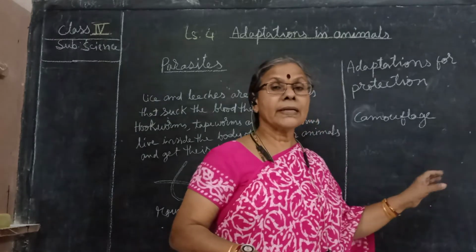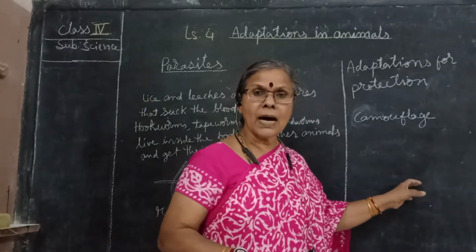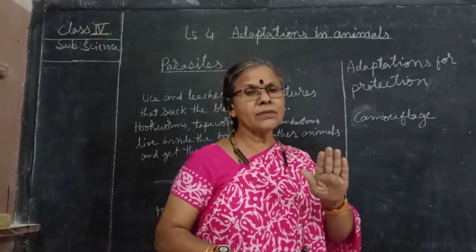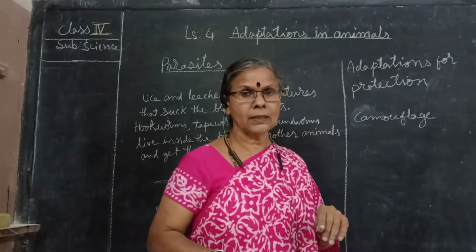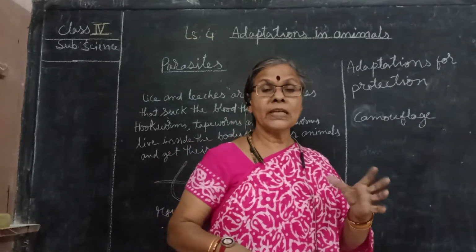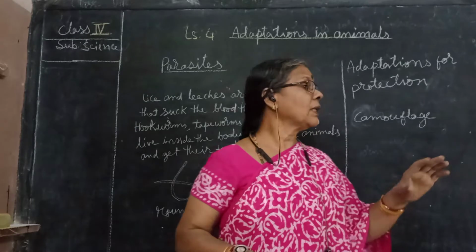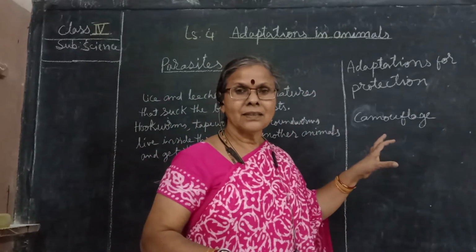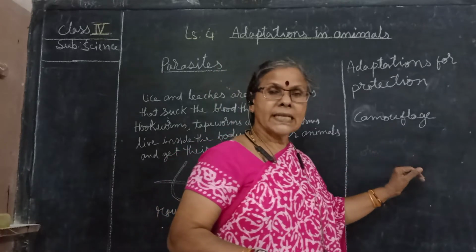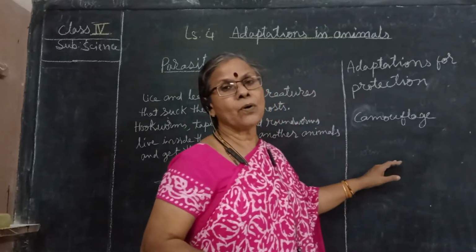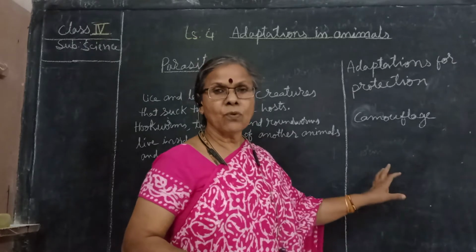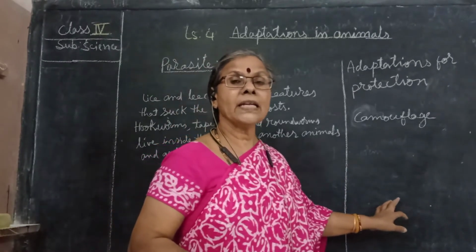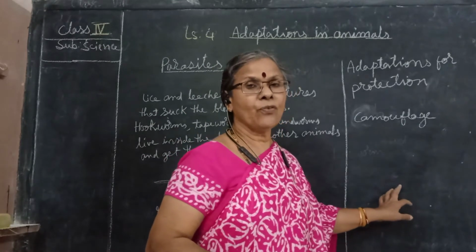Suppose the tree bark is brown, then slowly they will change their body color to brown. Suppose they are on the leaves, they will change to green. Few insects keep on changing their body color depending upon the environment. So those insects and animals are called camouflage animals.